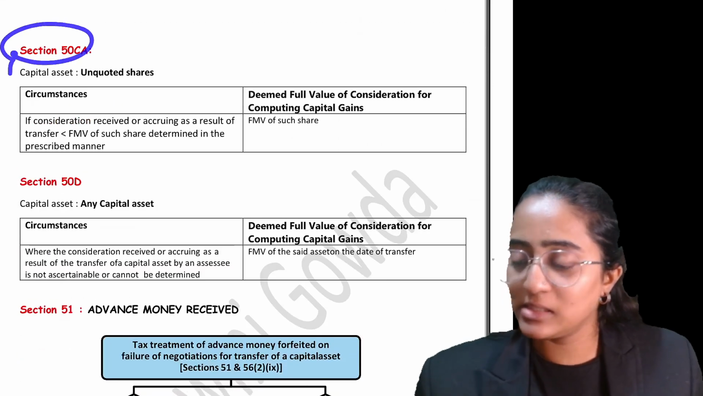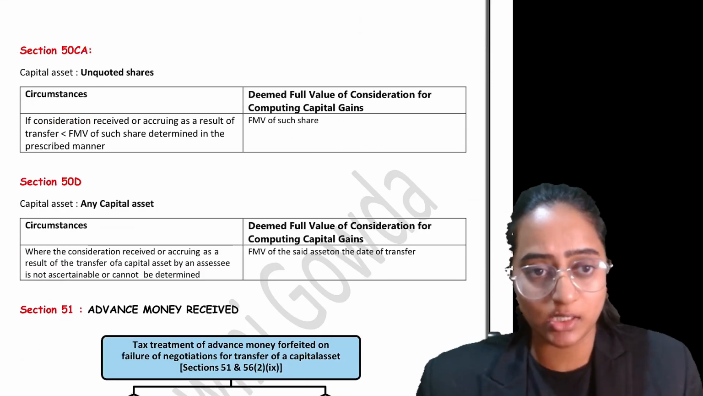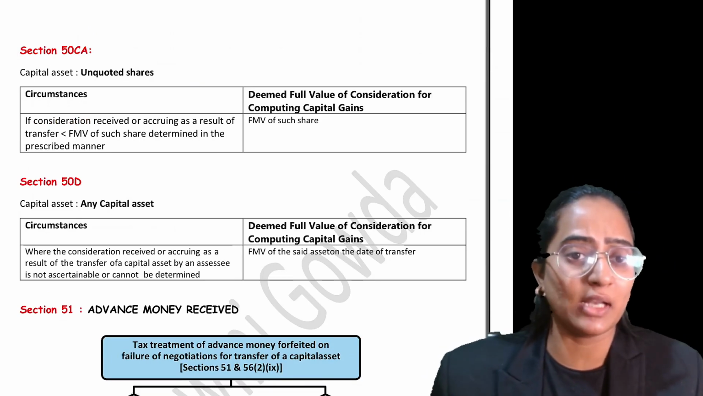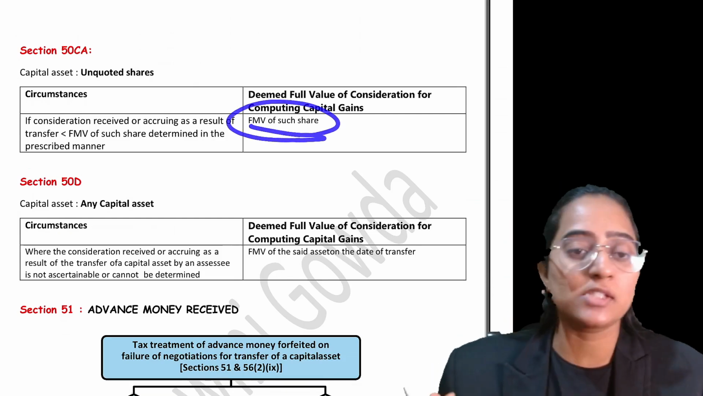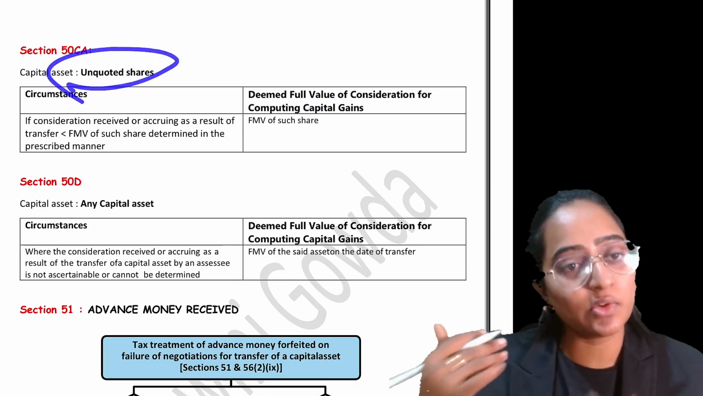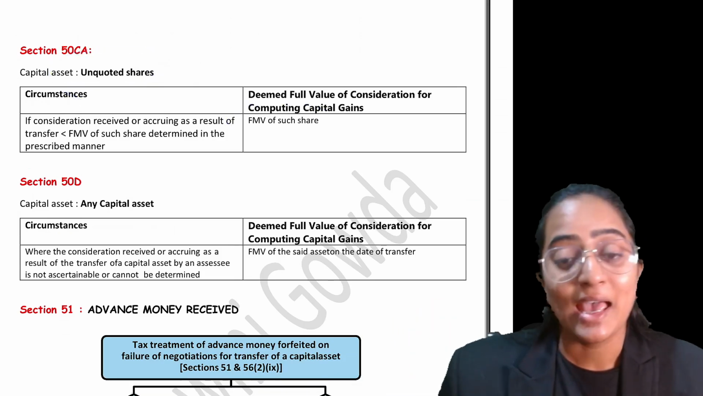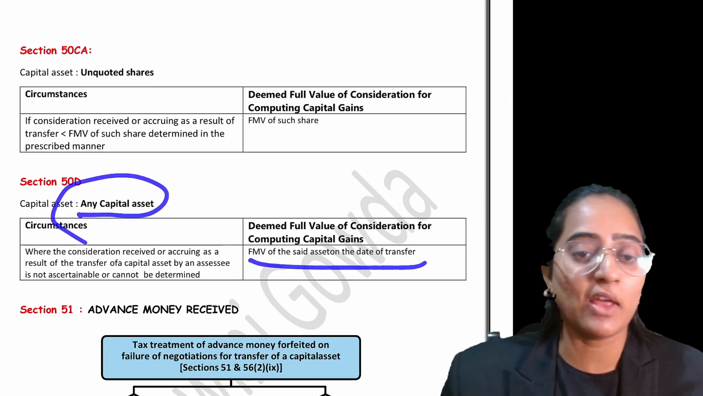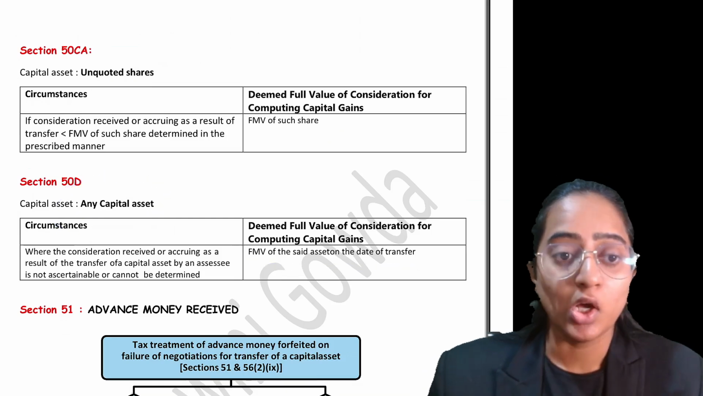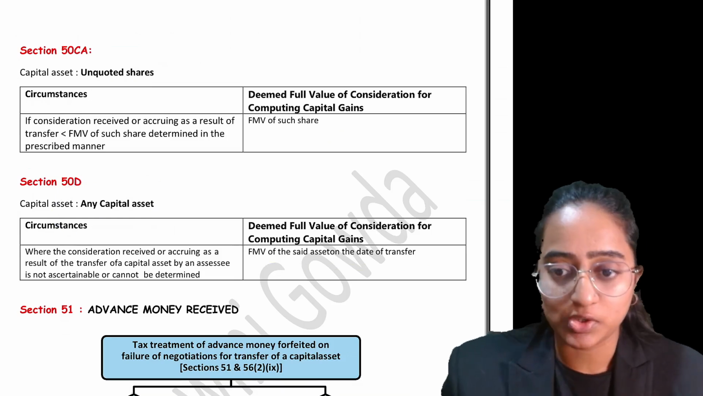Section 50CA, that is fair market value. For unquoted shares, you would consider the fair market value of such shares as your full value of consideration. In case of any other capital asset, the fair market value on the date of transfer would be considered as your full value of consideration. Clear?